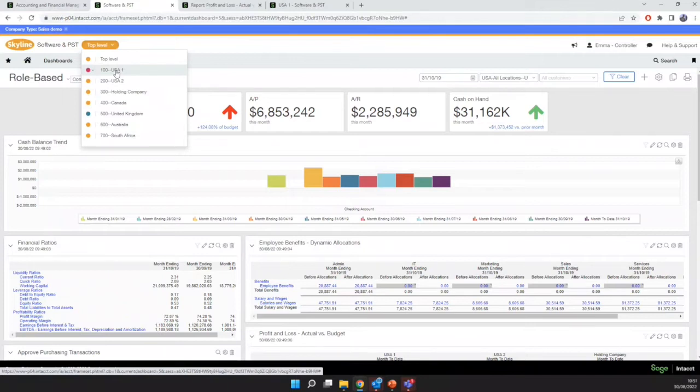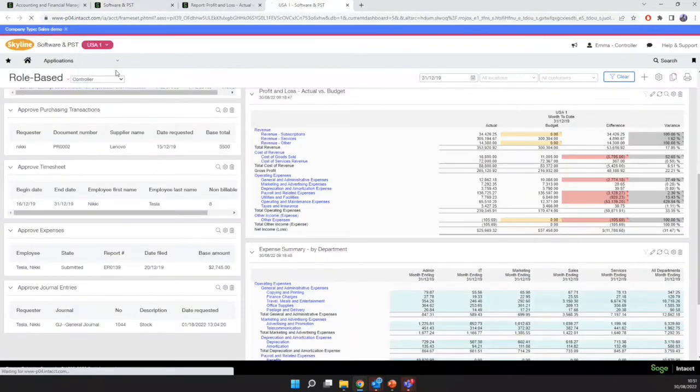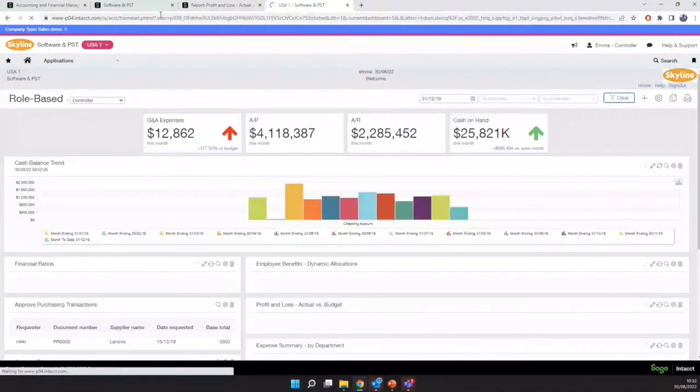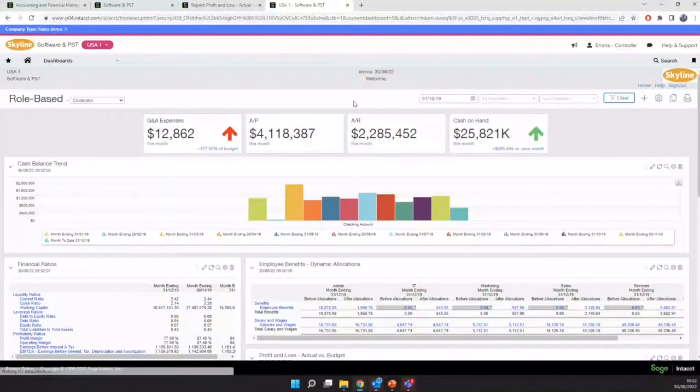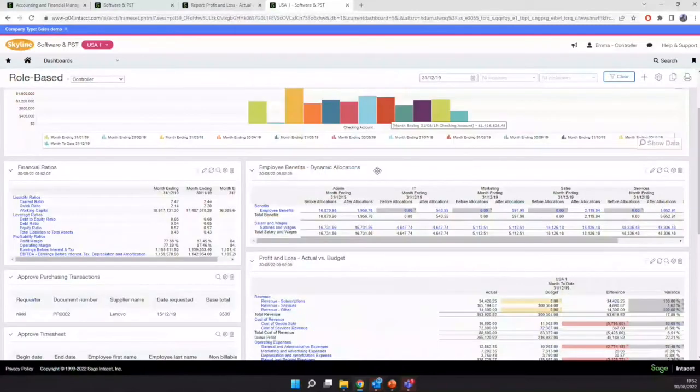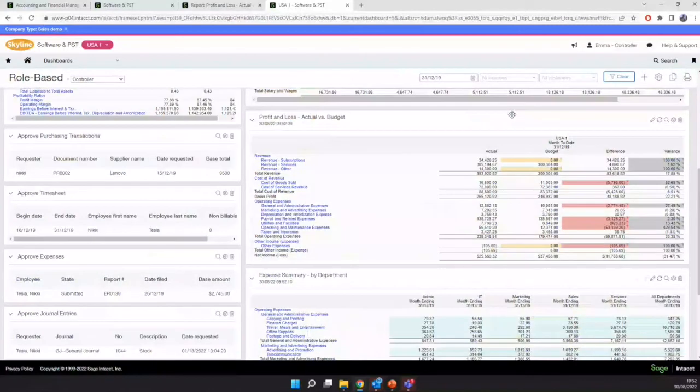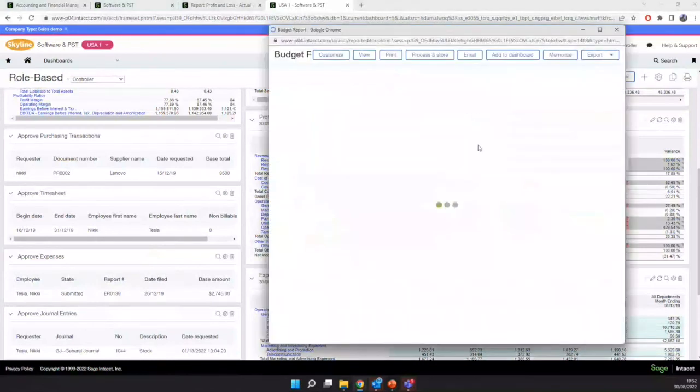Now, this dashboard is automatically filtered by the entity that we're currently operating in. So we can see there that we've got USA1, all these figures are all relative to USA1. That consolidated P&L is now just for this entity, but it still works the same. So I can still drill into this report. I can still drill into the figures underneath the report. See budgets, for example, in this instance. This is going to run me a budget report for this particular account.